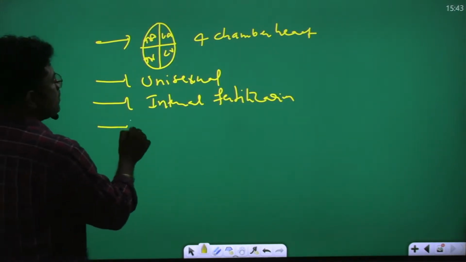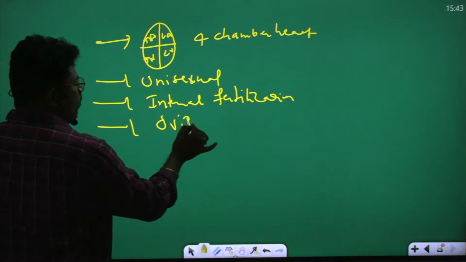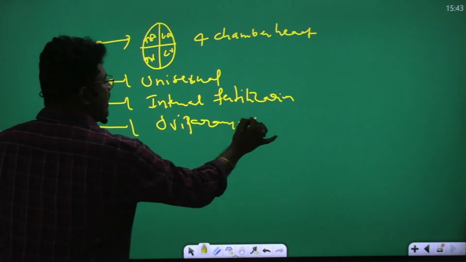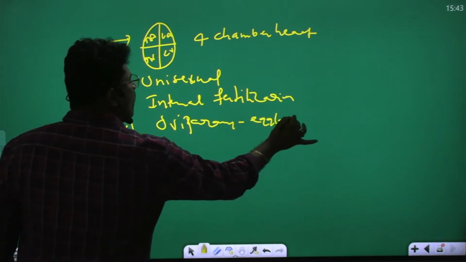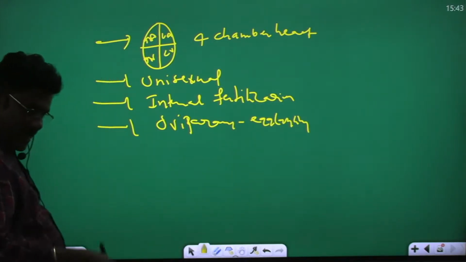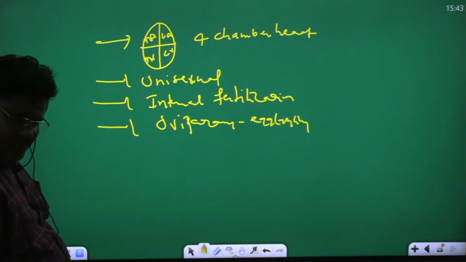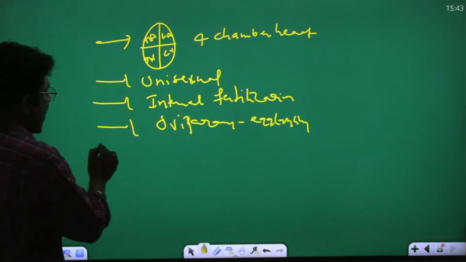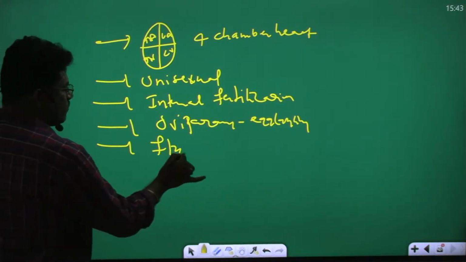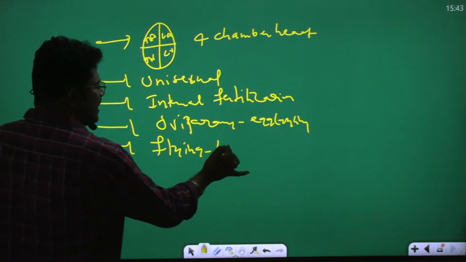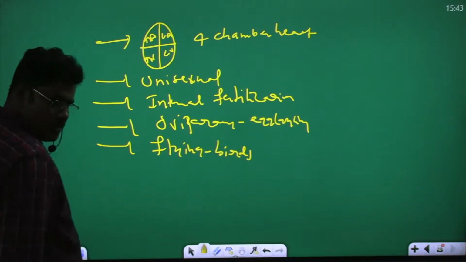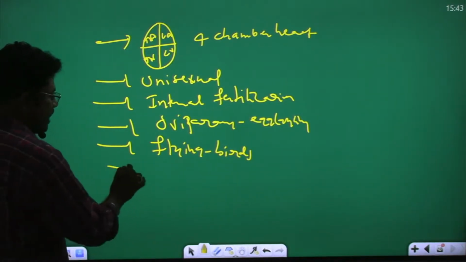So birds are oviparous. What is the meaning of oviparous? Egg laying. Birds are oviparous, they lay eggs. Most of the birds are flying birds. Some non-flying birds are there.